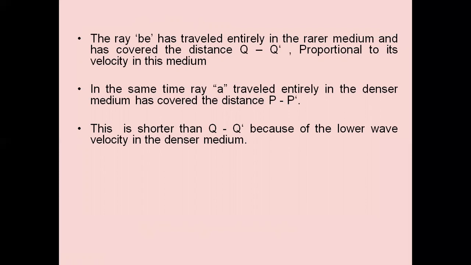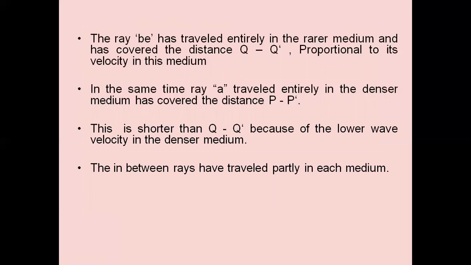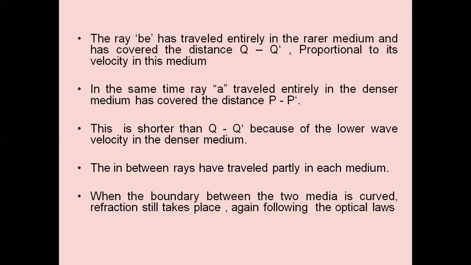So it slows down the speed of the electromagnetic wave. So there is lower velocity. When it is bending more, due to the higher refractive index, there will be a slowing down of the wave. The in-between rays have traveled partially in each medium.